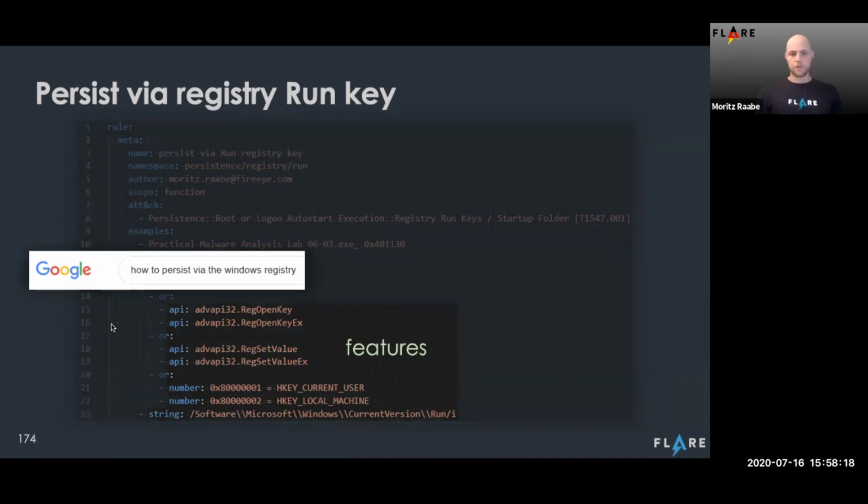Here in this example, we want to see a call to open up the registry, setting a value in it, and then those values, those numbers, the constants, and the string at the bottom define the specifics of this operation. Overall, this rule looks for the creation of a registry run key and is a very common technique we see in malware, or used to see at least in malware, for persistence.